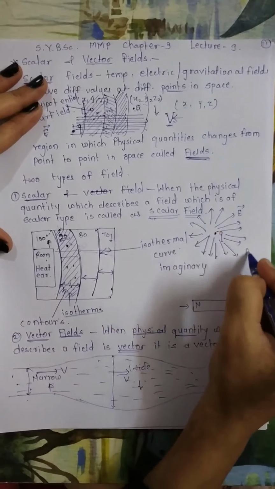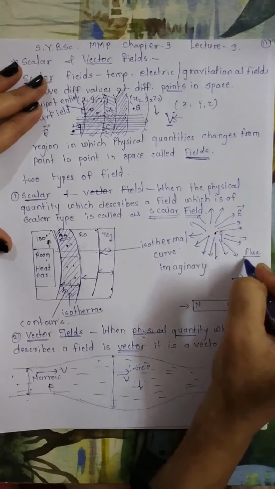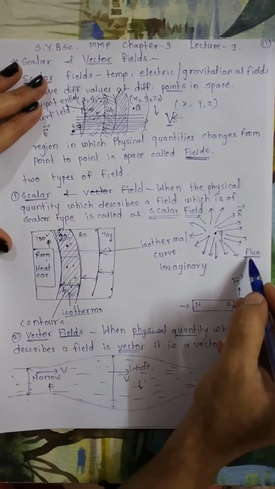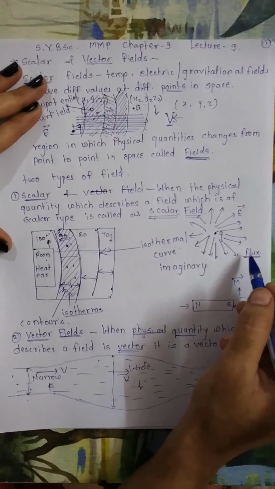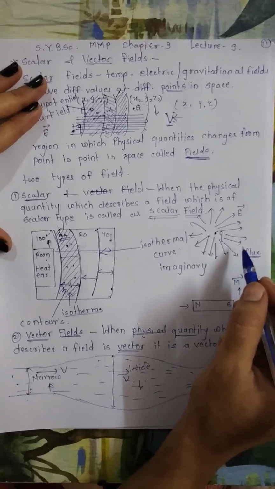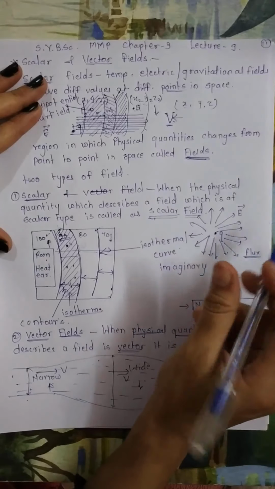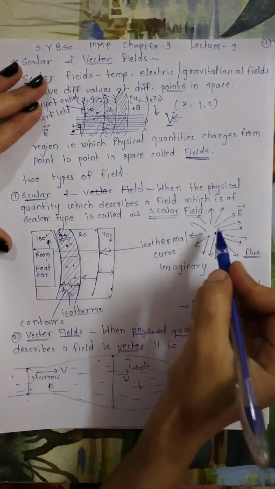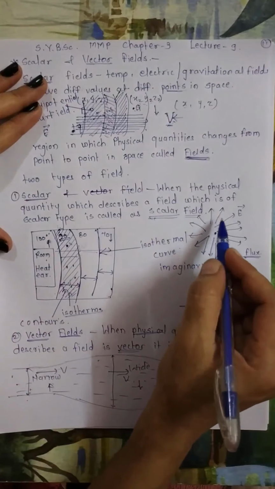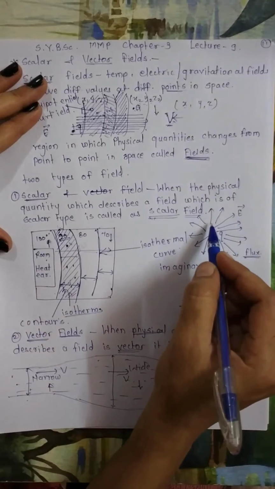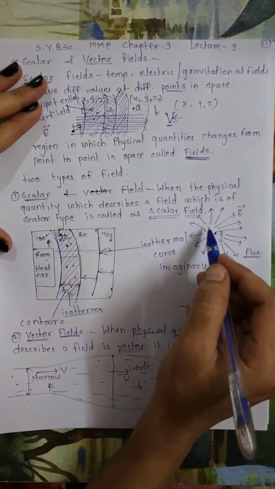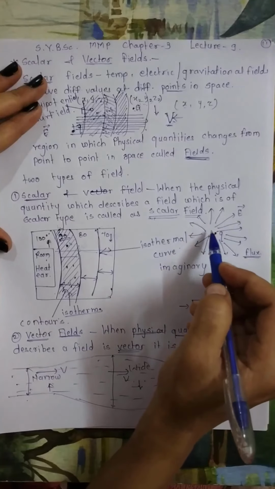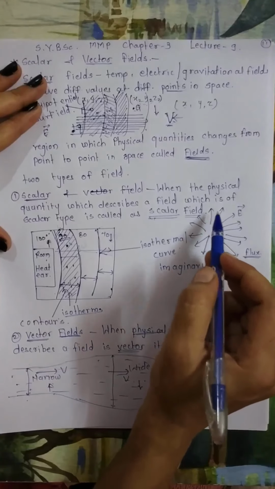And what is the concept of flux or line of force? So the number of lines of force passing through this area per unit time will define the flux. The number of lines of force passing through unit area normally per unit time, and each line of force will define magnitude as well as direction.